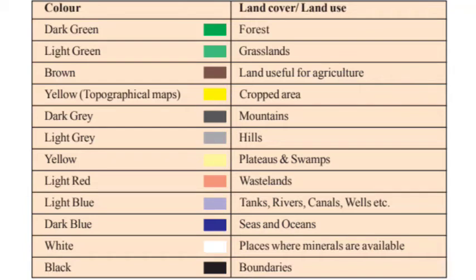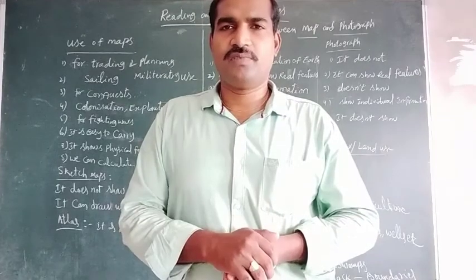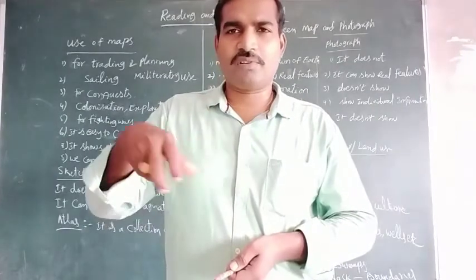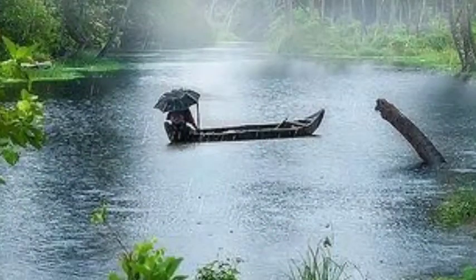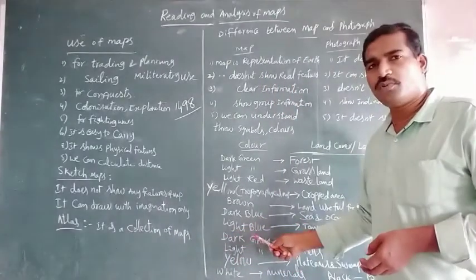Okay, next one is blue color, dark blue and light blue. Dark blue color indicates oceans and seas. Light blue indicates other water bodies except oceans and seas. What are the other water bodies there? Rivers, lakes, tanks, wells and other kinds of water bodies. You can show them in light blue color.